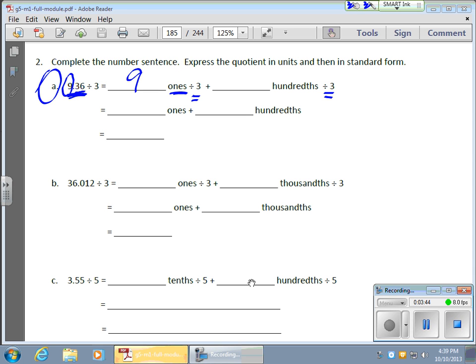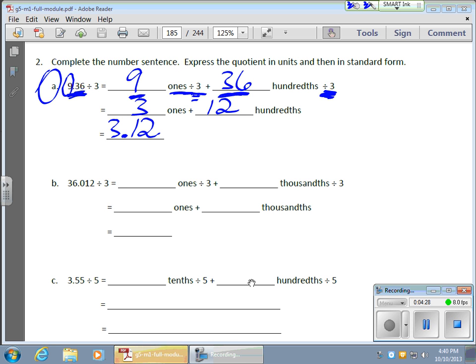Now this can get a little tricky. I have 36 hundredths, so I'm going to put the entire 36 in here. Notice I have my 9 in my ones. I have my 36 for my hundredths. Together that makes 9 and 36 hundredths, which is my original number. Now bringing this down, what does this equal? Well, 9 ones divided by 3 will give me a total of 3 ones, because 9 divided by 3 equals 3. 36 hundredths divided by 3 will give me a total of 12 hundredths. And there's my division problem. I'll put this together in standard form. I have 3 ones, and I have 12 hundredths. And that's how that works.